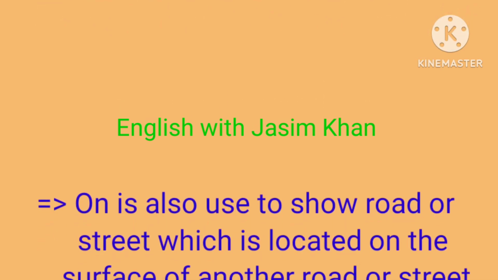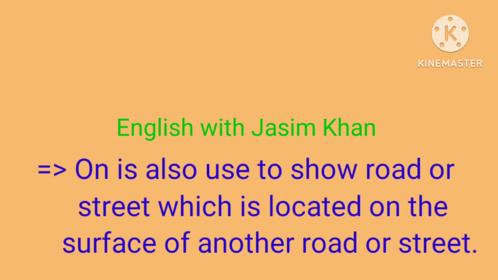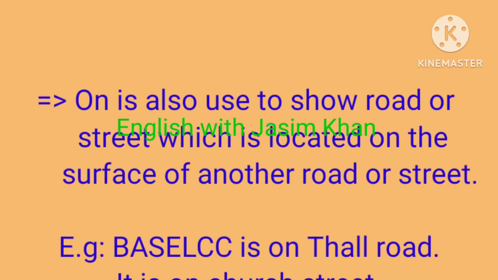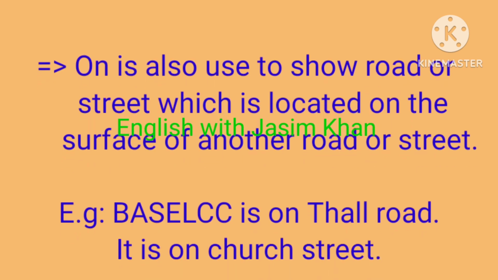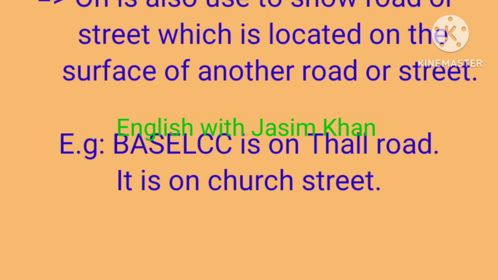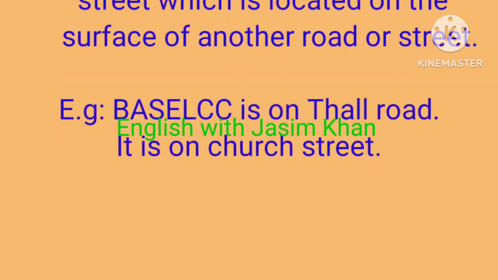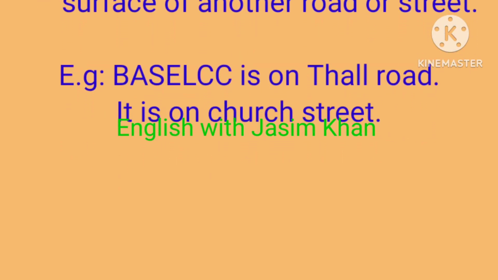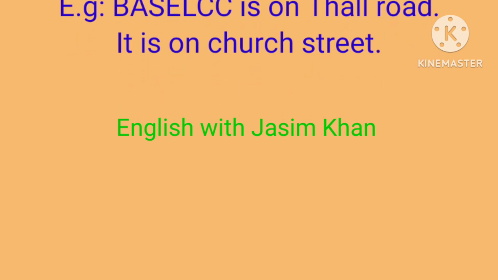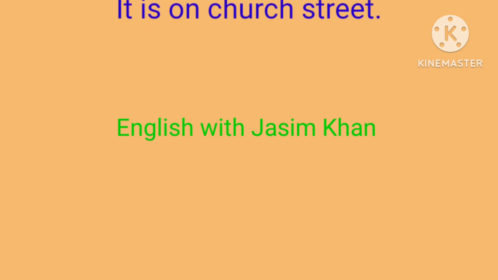"On" is also used to show a road or street which is located on the surface of another road or street. For example, Basilk is on Tall Road. It is on Church Street.